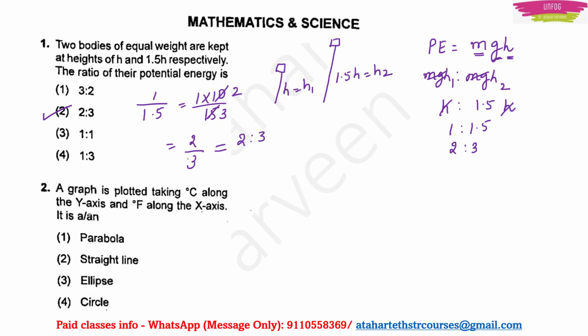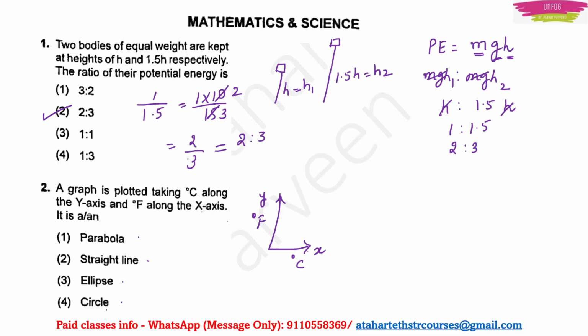A graph is plotted taking degrees Celsius along the y-axis and degrees Fahrenheit along the x-axis. So there is a graph with an x-axis and y-axis, degrees Celsius on one axis and degrees Fahrenheit on the other. So the graph which is plotted along the y-axis and x-axis, whether it is a parabola, straight line, ellipse or a circle.